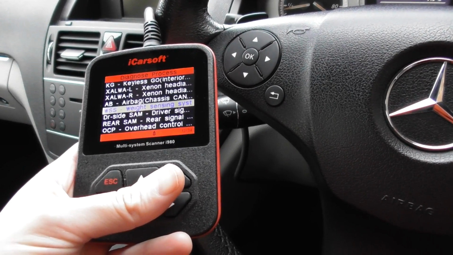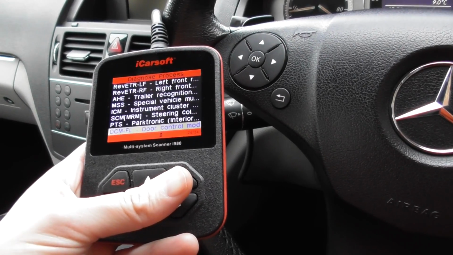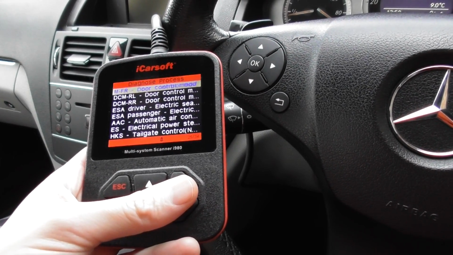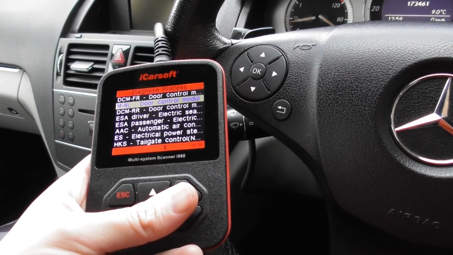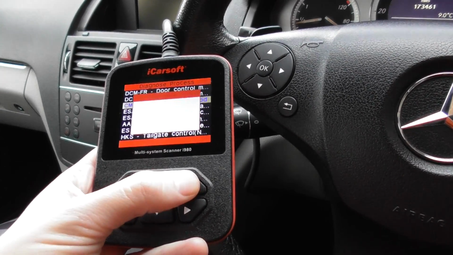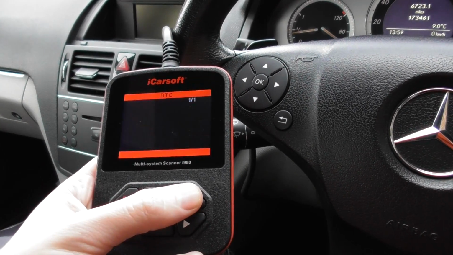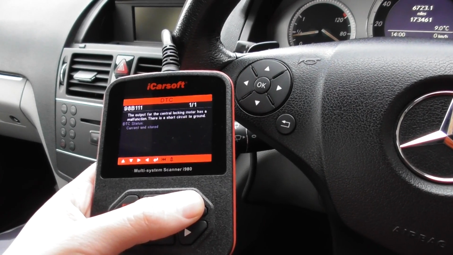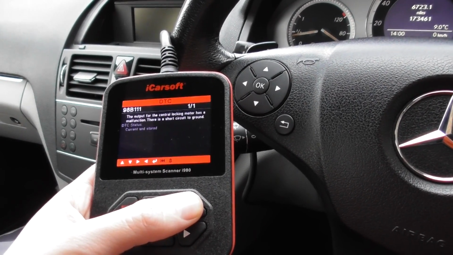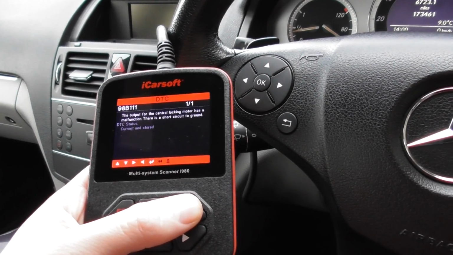So if we scroll down, we want to go to, where do I need to be? I'll know when I see it. Here we go, door control module. That's rear left and that's rear right. So door control module, read fault memory, and it's telling us 98B111. The output for the central locking motor has a malfunction. There is a short circuit to ground.